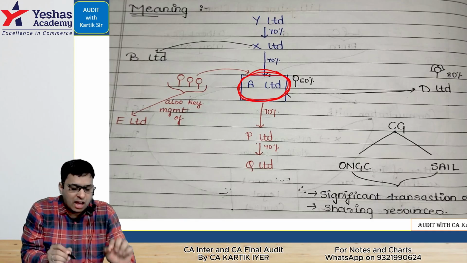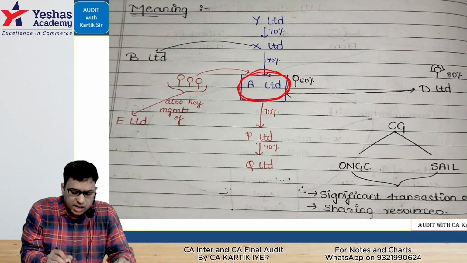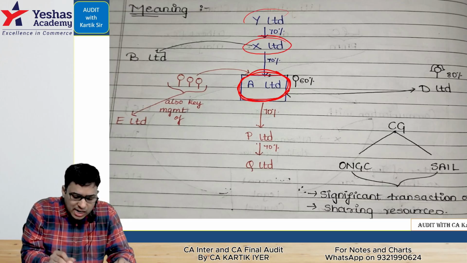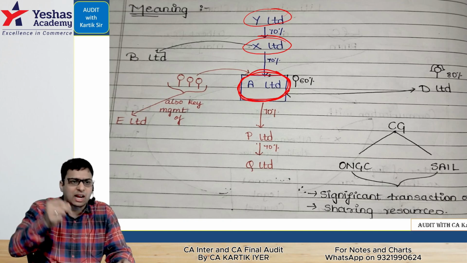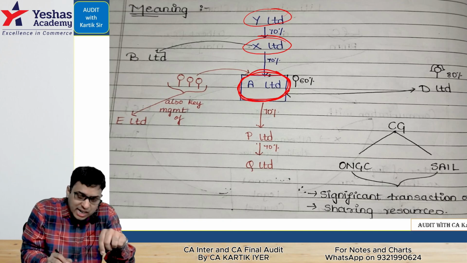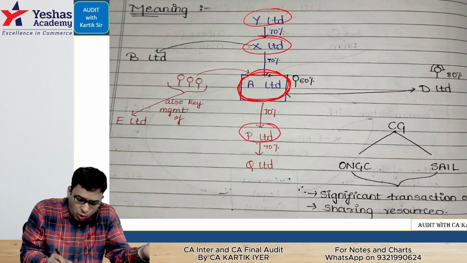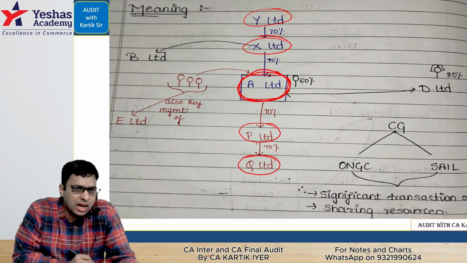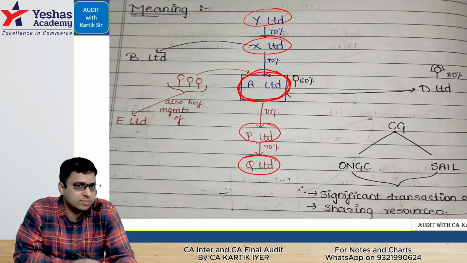Any entity having control or significant influence on the reporting entity, look here, directly or indirectly. X is having shares directly, Y is having indirectly, and they become our related parties. If the reporting entity has control or significant influence directly or indirectly, then those two entities below us can become our related parties.